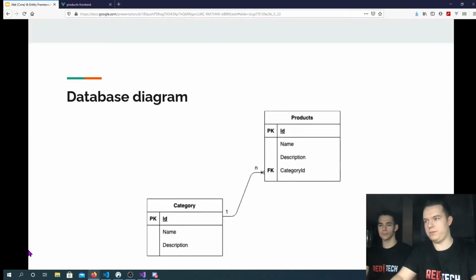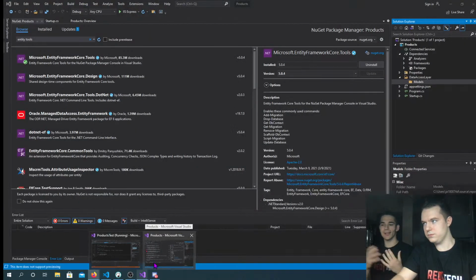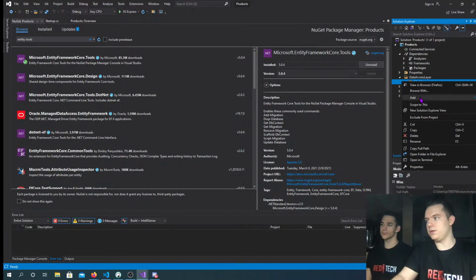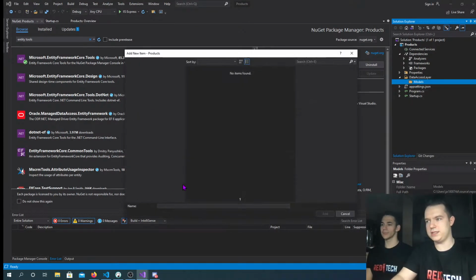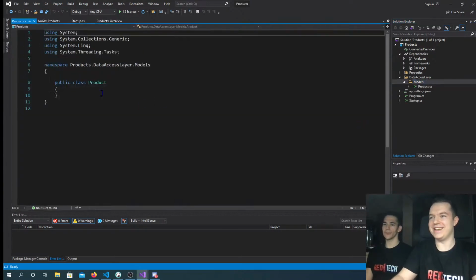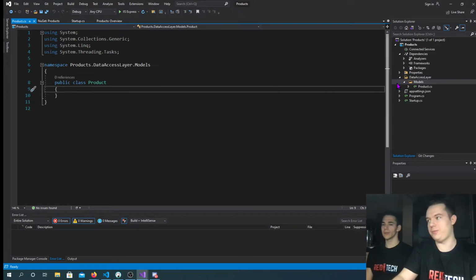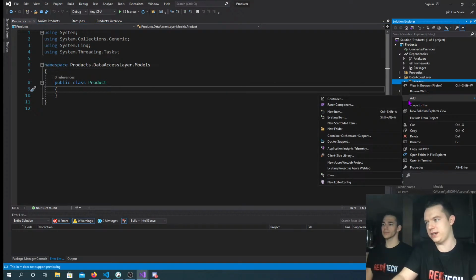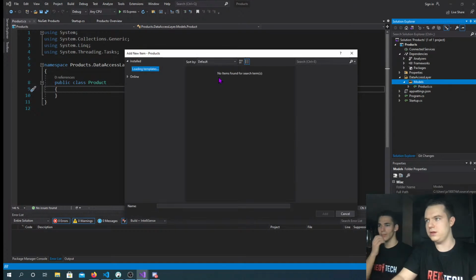If we go back to the presentation, we would have two models: one class that represents products and one class that represents categories. Like we said, we're mapping classes into our database tables. Okay, so we go add class. We're running a ton of stuff here right now, so it's a bit slower than usual. Okay, so this would be our product class, and then let's create a class for categories.